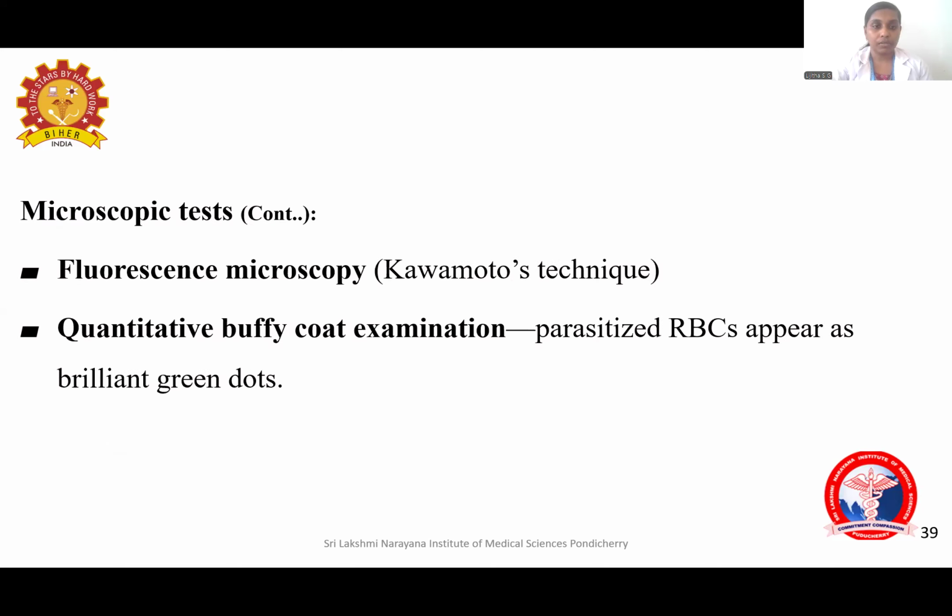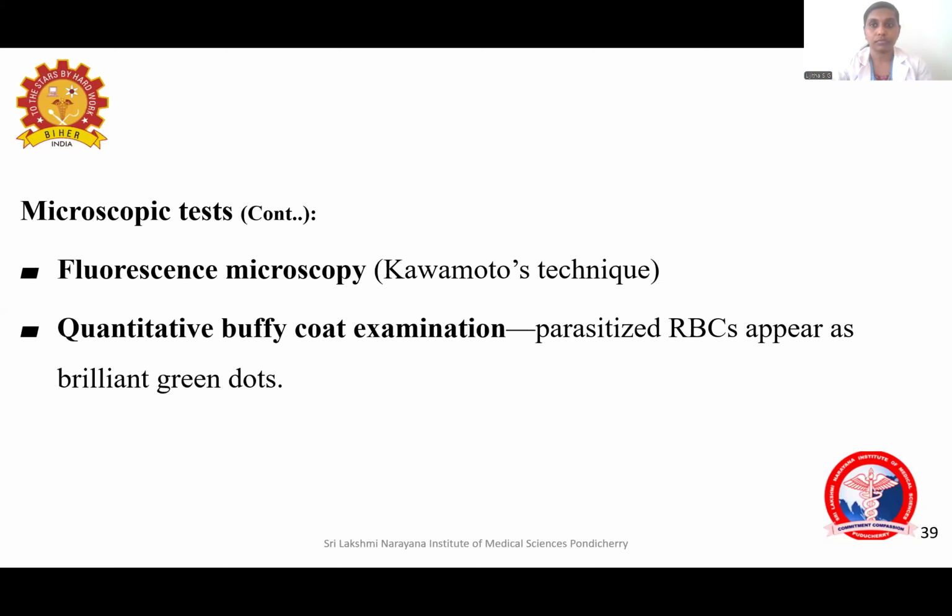Other than the peripheral smear examination, other tests which you can do are fluorescent microscopy, which is known as the Kawamoto technique. That is staining using a fluorescent dye and examining under the fluorescent microscope. Another method using the fluorescence technique is the quantitative buffy coat examination.